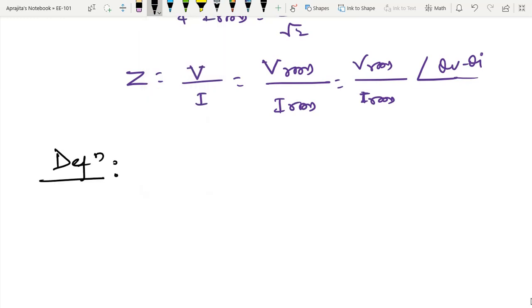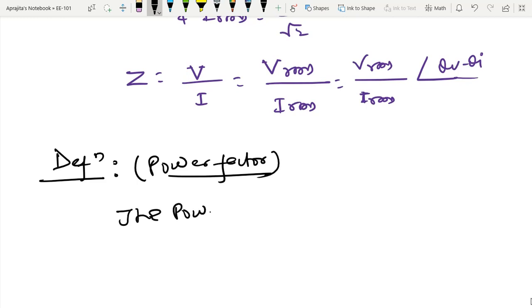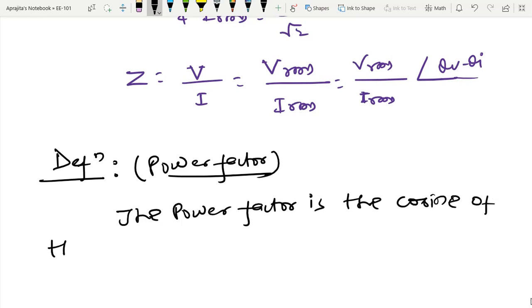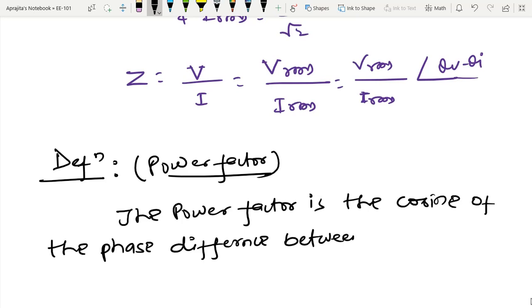The definition is like this: the power factor is the cosine of the phase difference between voltage and current.